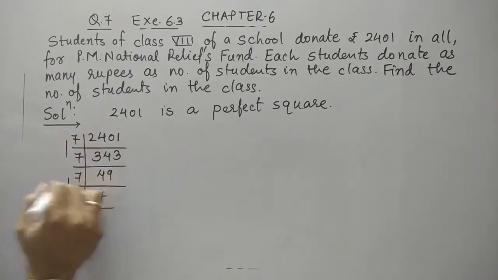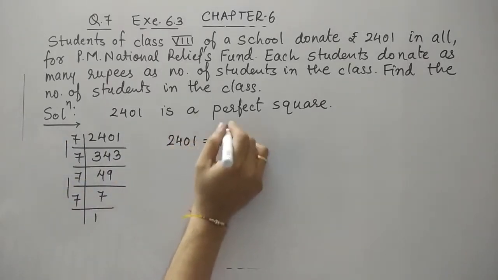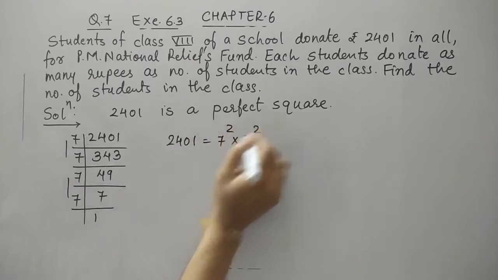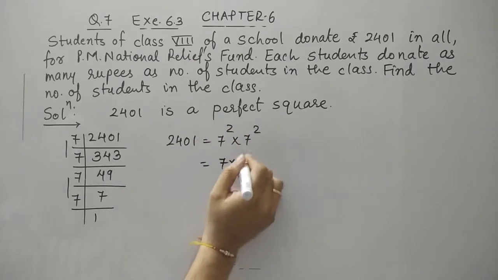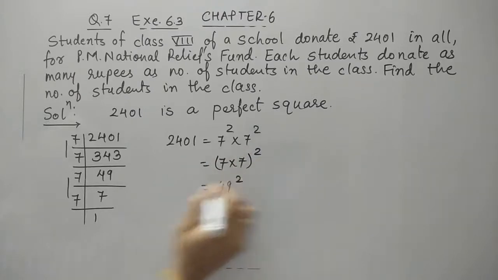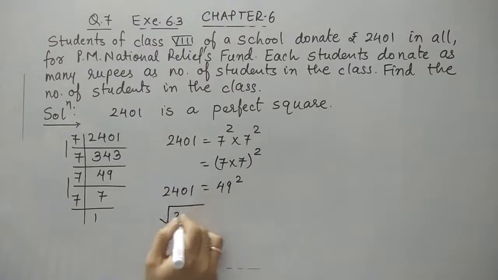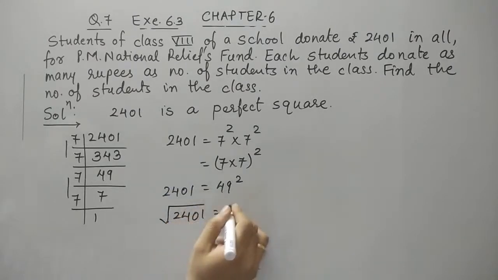We can obtain here that 2401 is the square of 7, square of 7. That means 7 into 7 the whole square, that means it is the square of 49. So we can come to the conclusion that when we find the square root, we get 49.